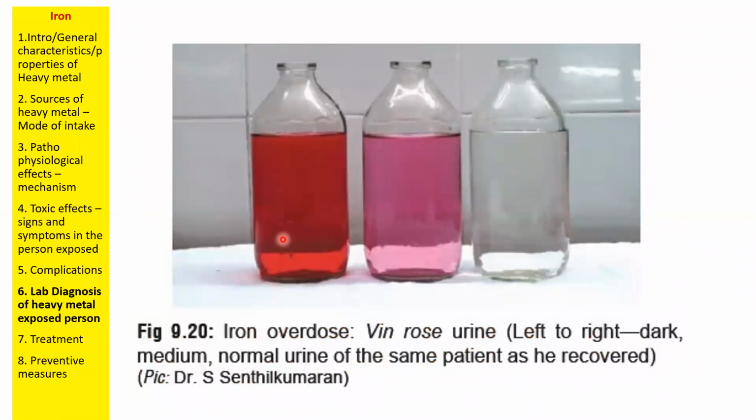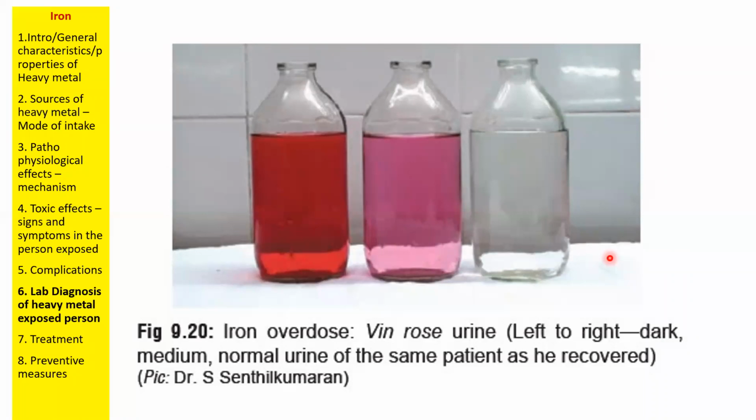This is the iron intoxicated patient's urine. After giving desferroxamine to this patient, he is slowly recovering from iron intoxication. See, at one point his urine became clear of all iron. So recovery of iron can be seen under desferroxamine therapy by a urine test.